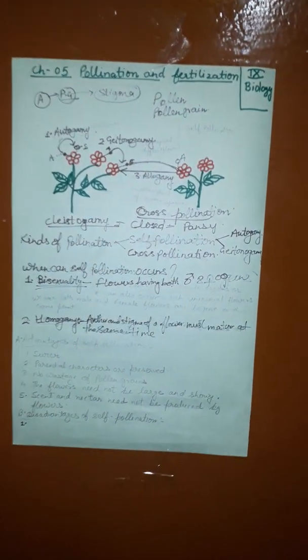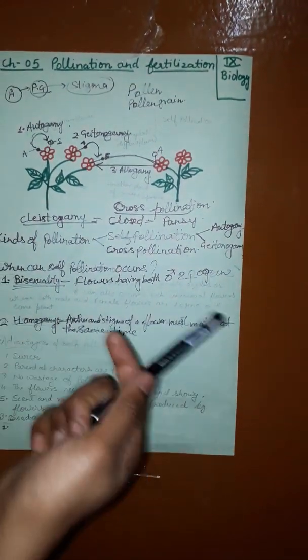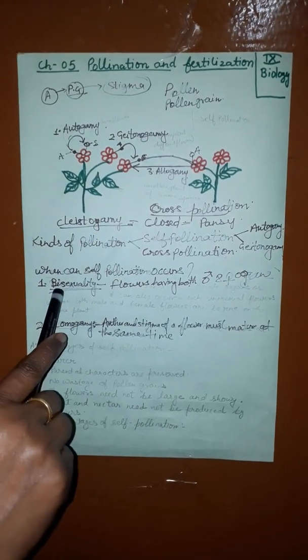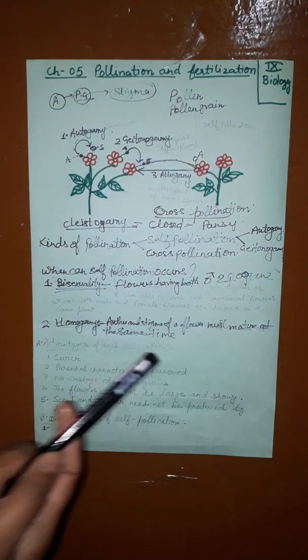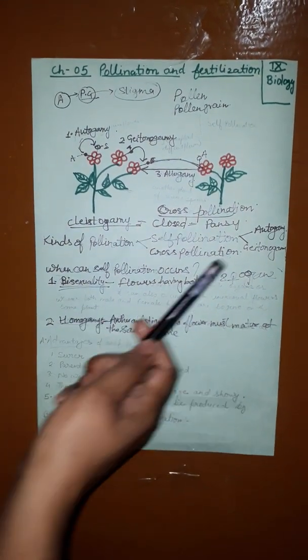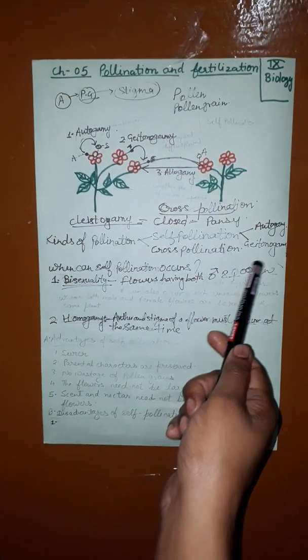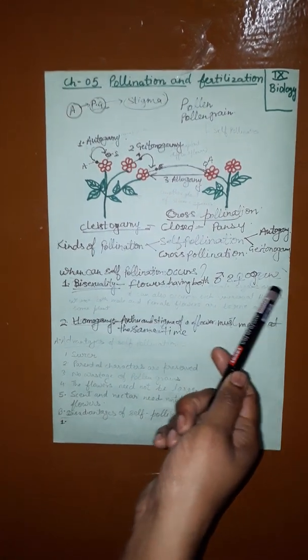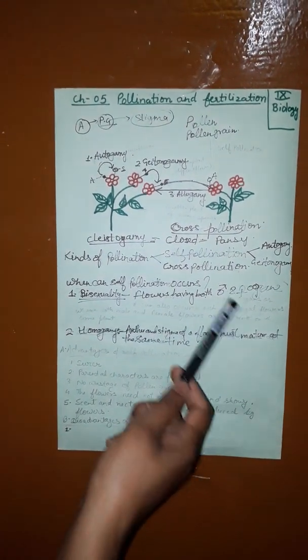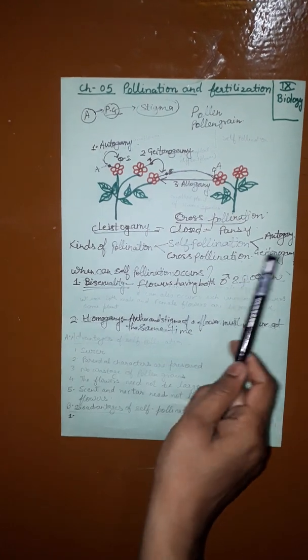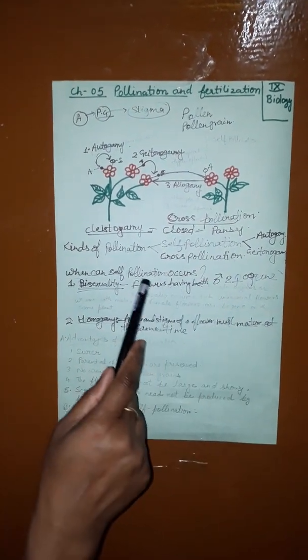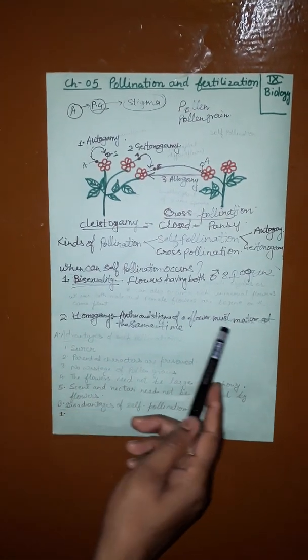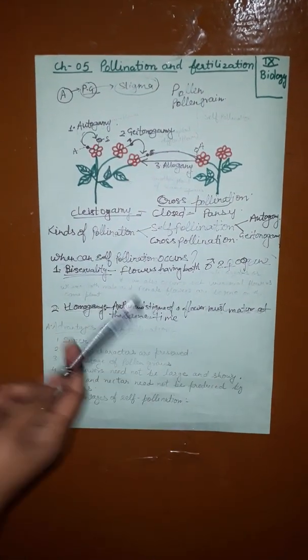When can self pollination occur? Self pollination occurs in two conditions. First is bisexuality and second is homogamy. Bisexuality means flowers having both male and female organs. It can also occur in unisexual flowers, meaning staminate flowers and pistillate flowers, where both male and female flowers are borne on the same plant. Now homogamy: anther and stigma of the flower must mature at the same time.